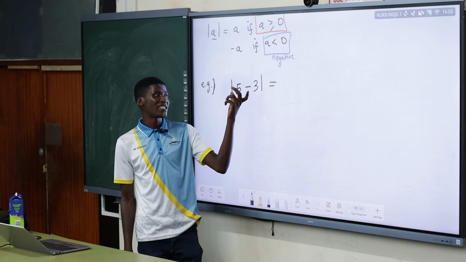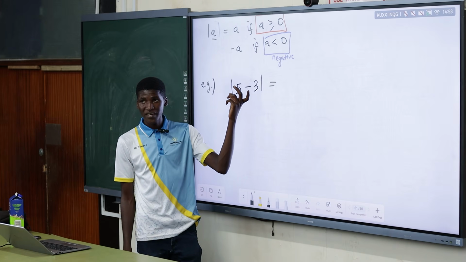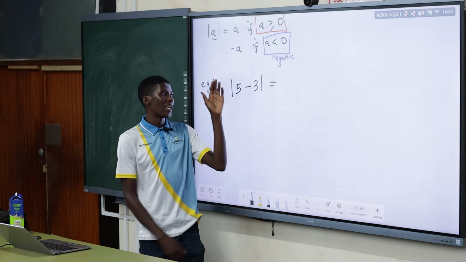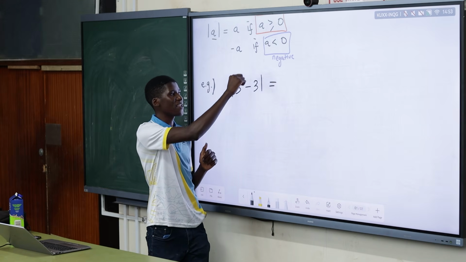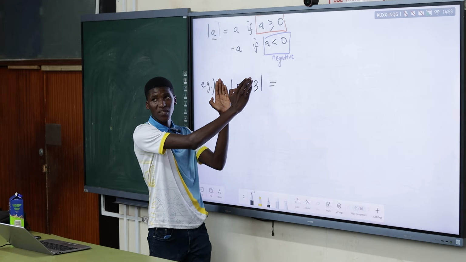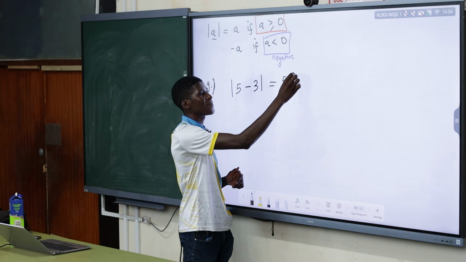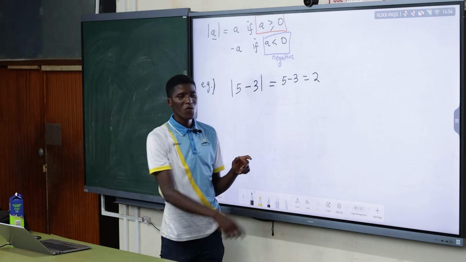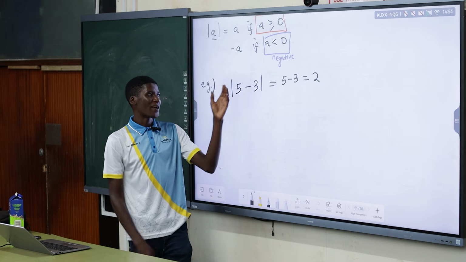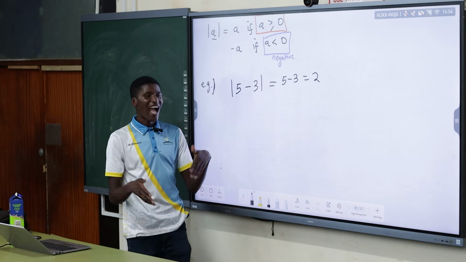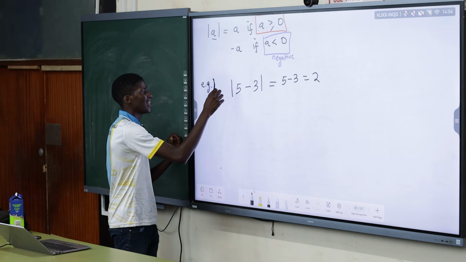So what number must we get inside here? A positive. So whatever answer I get, the absolute value will be the same thing as what I have inside. So this will still be the same thing, which is 5 minus 3, which is 2. Why did I just write the absolute value of 2? I don't know myself, but we will see properly.